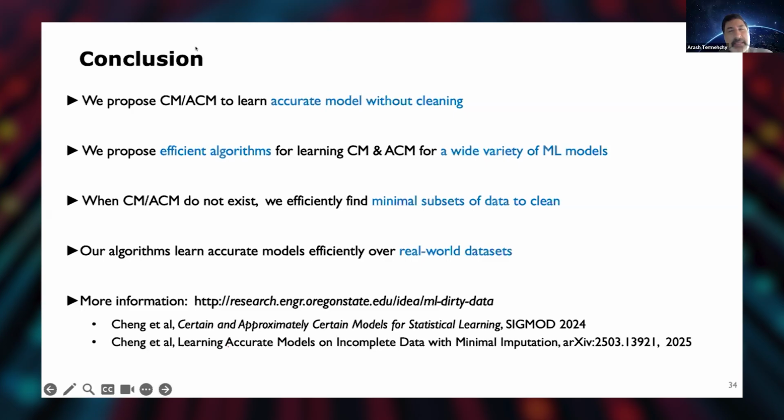The main difference is we are trying not to do that, because the possible repairs are just too many, and we're trying not to materialize them and learn over every single one of them. There are usually infinitely many possible repairs for a dirty dataset. So we try not to do that, and we just predict it from your loss function and the properties of the dataset itself, without materializing those repairs.